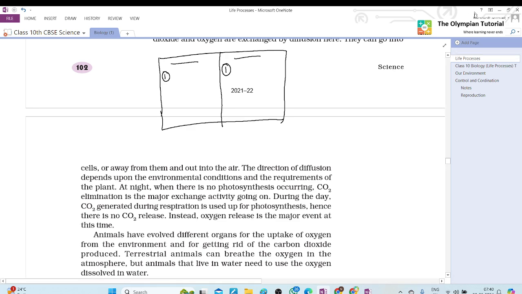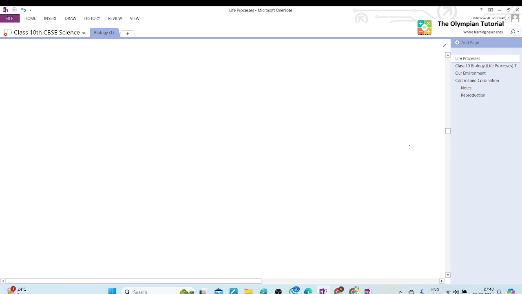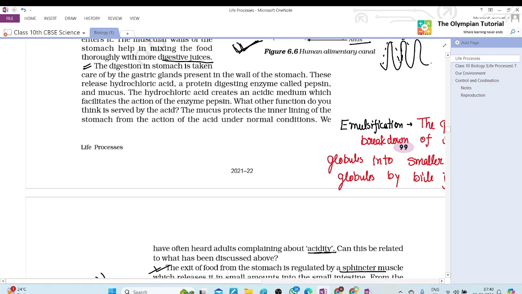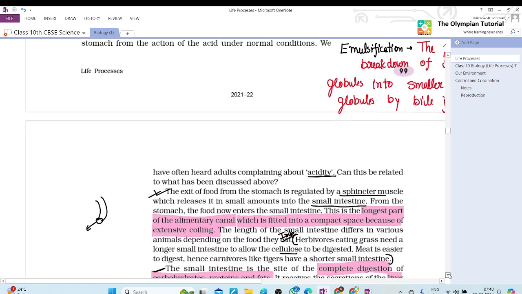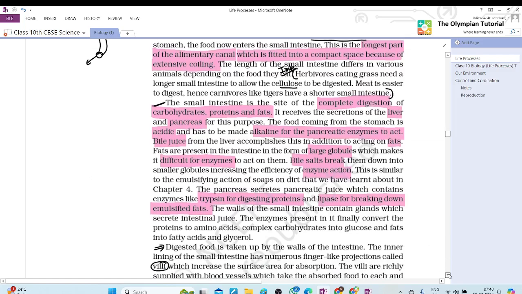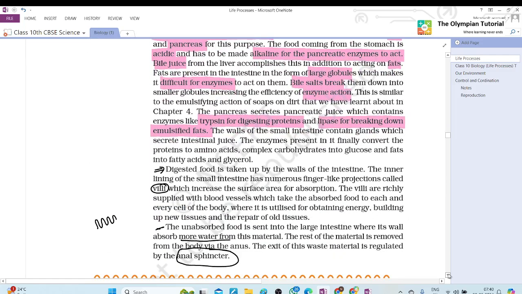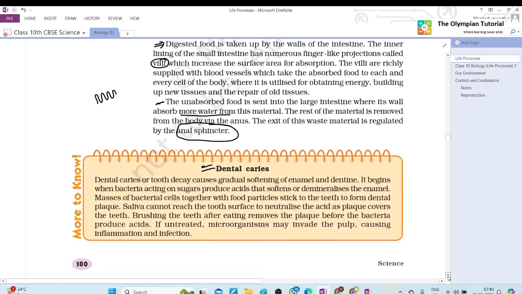So how many points have we written during aerobic and anaerobic respiration? Four points, ma'am. One more thing, Tanya. It will depend upon the marking of the question how you will give it. Are you getting it? Yes, ma'am. If needed, you can also give an example here.